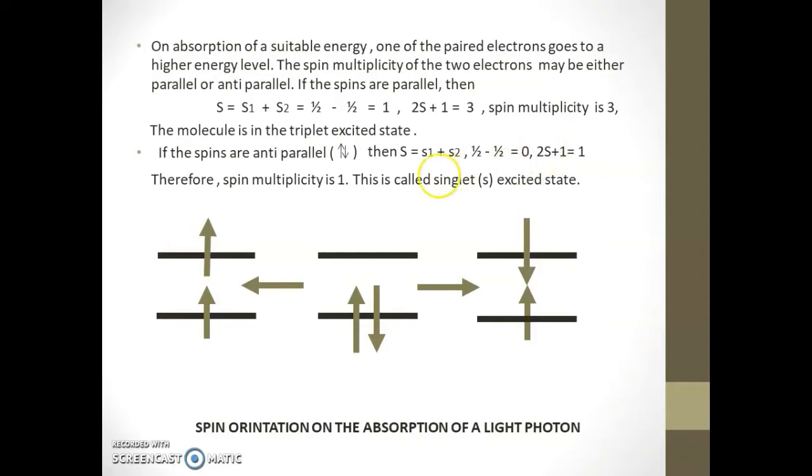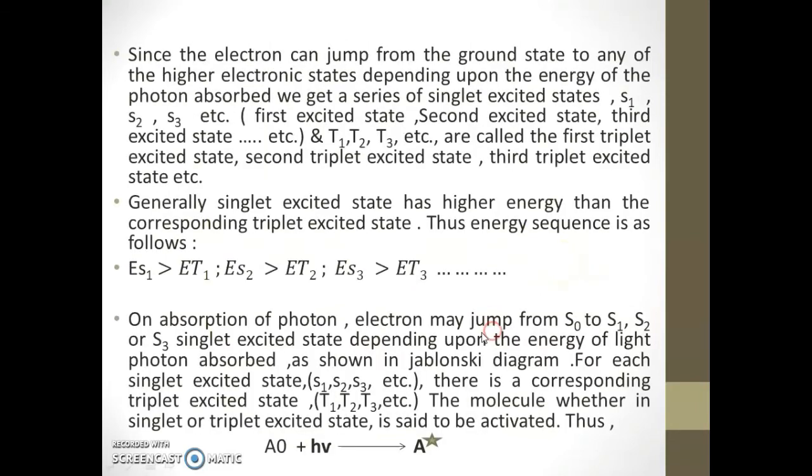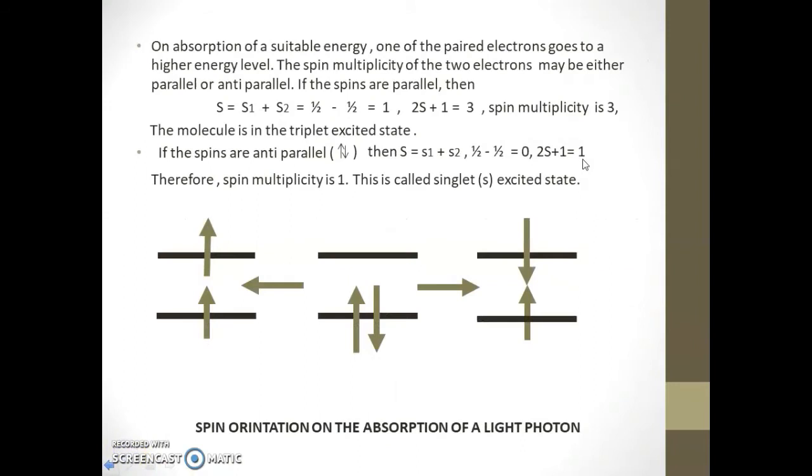This is called the singlet excited state, and the earlier one is the triplet excited state, where 2S plus 1 equals 3 and here 2S plus 1 equals 1.